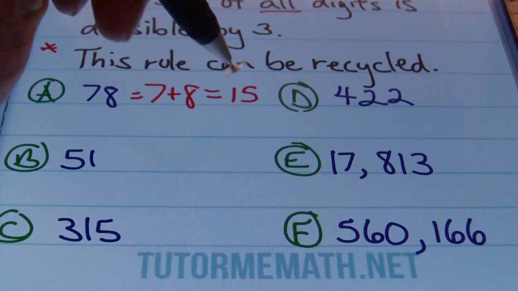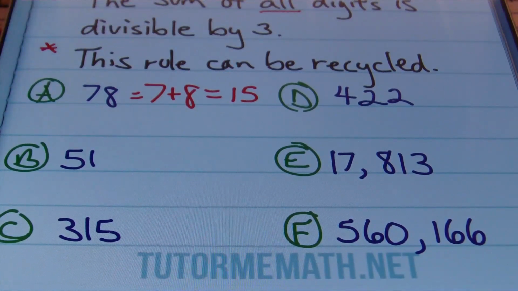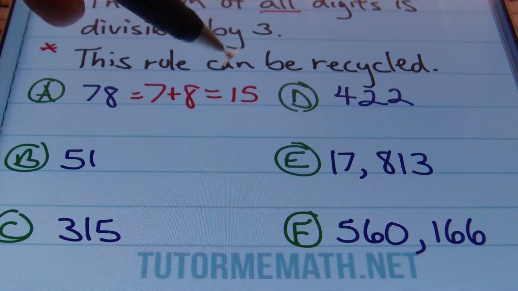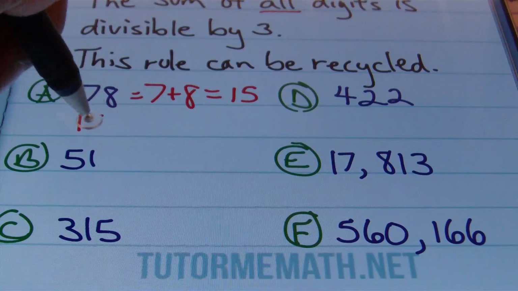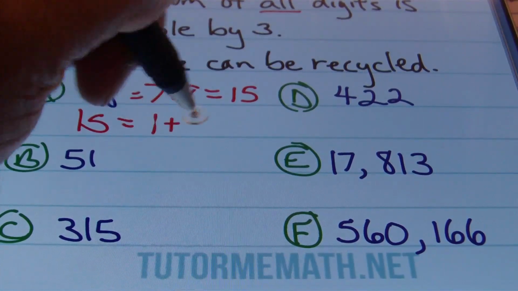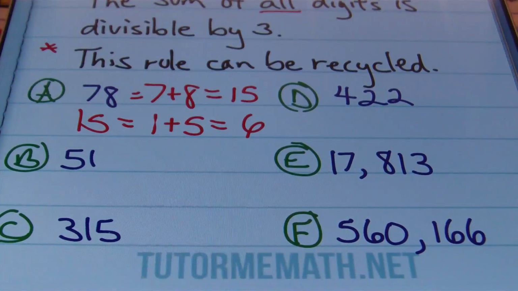Oh, the recycle part. Notice that we got 15, and let's say that you didn't realize that 15 was a multiple of 3, that 15 could be divided by 3 evenly. Well, you could take that 15 and add 1 plus 5, and you'll get 6. Since 6 can be divided evenly by 3, then yes, that means that 78 is divisible by 3. All right, so there you go.